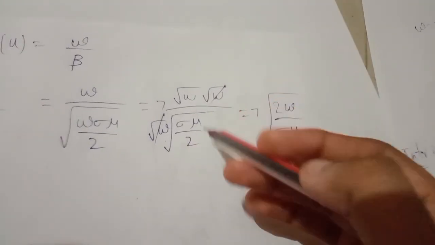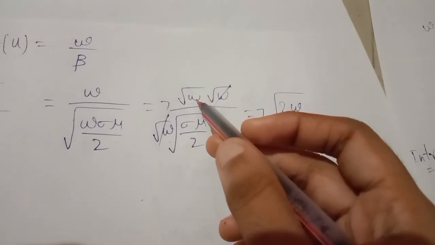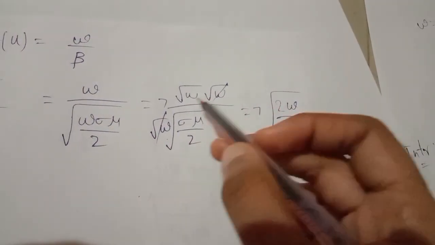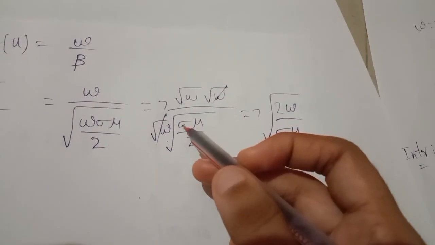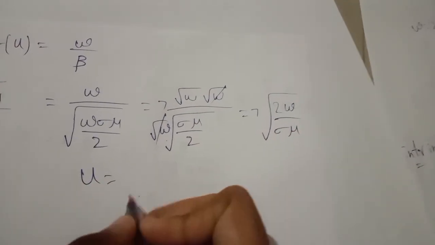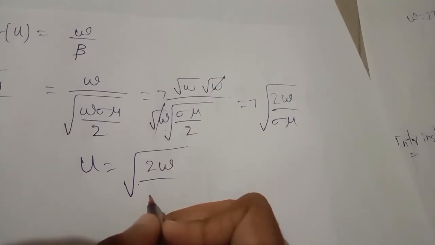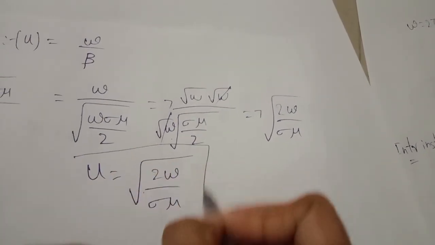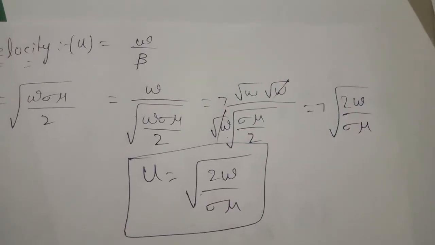If we invert this to the upper side, root 2 will multiply here, so it becomes root 2 omega, and in the denominator we have sigma mu. So velocity is given as root of 2 omega by sigma mu. So this is the final one. Thank you.